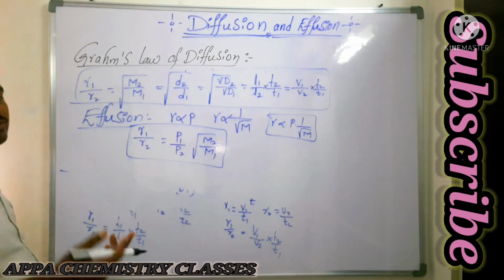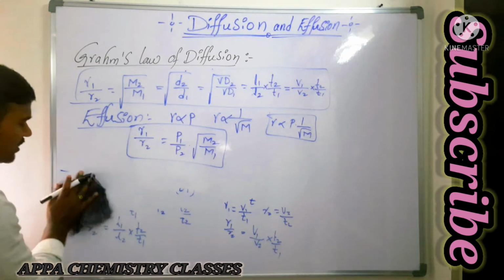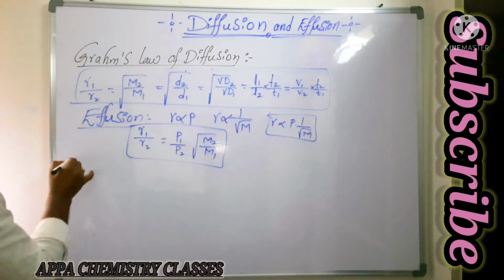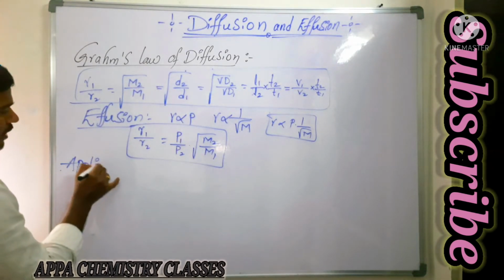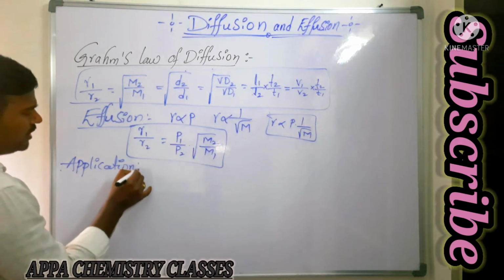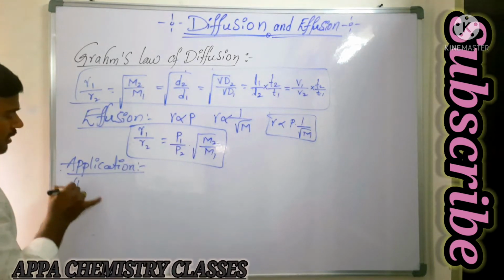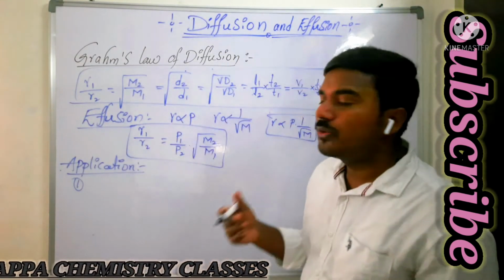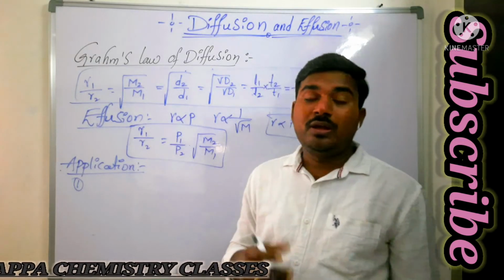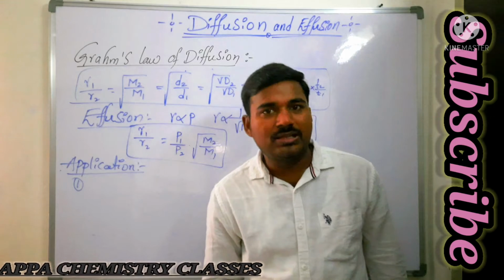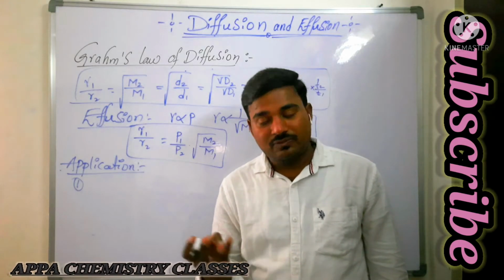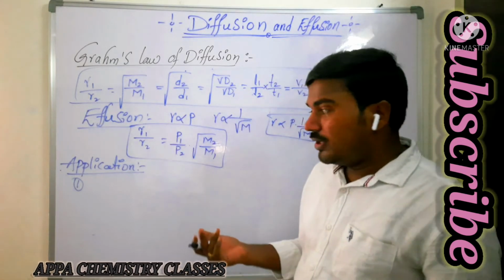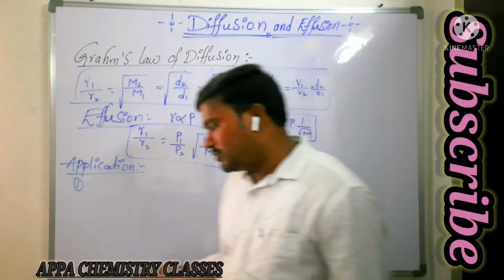These formulas we are going to use in the problem calculations. Now we are going to see the applications of diffusion and effusion. So the first application is, by using the rate of diffusion, if you know the rate of diffusion of a gas, we can calculate the molecular weight of an unknown gas and its densities or vapor densities.